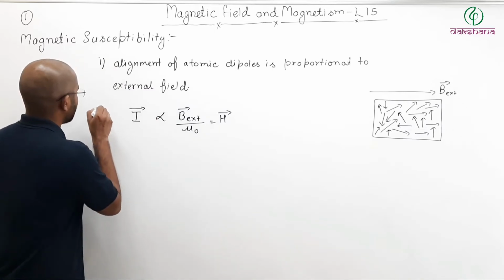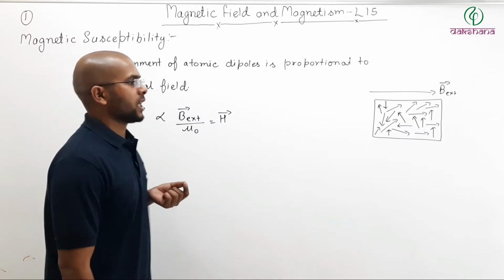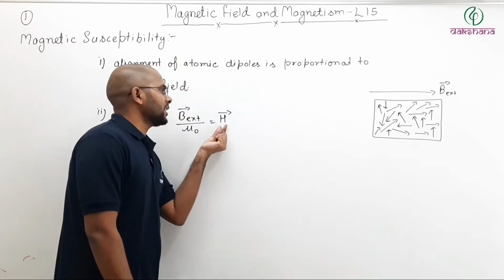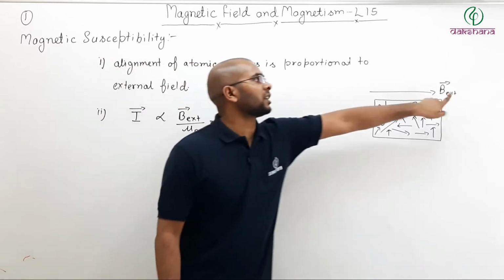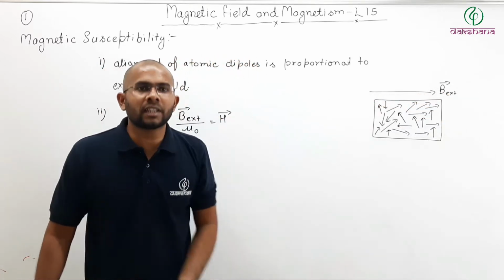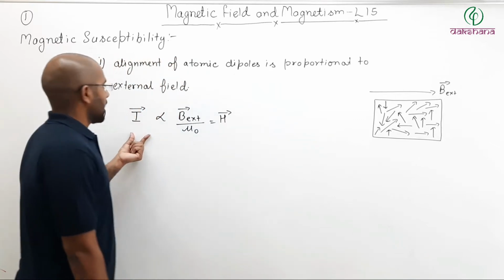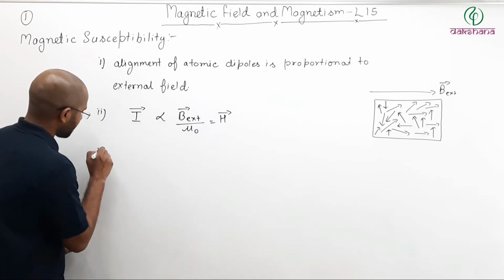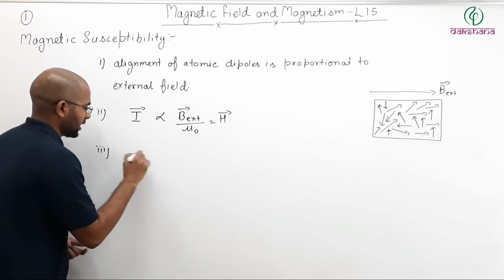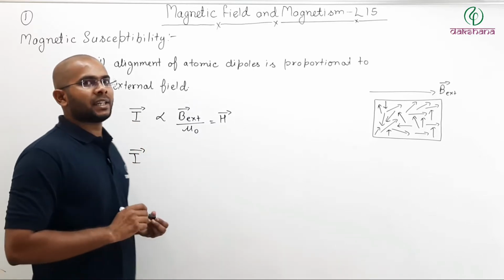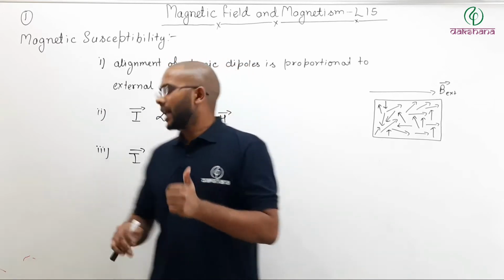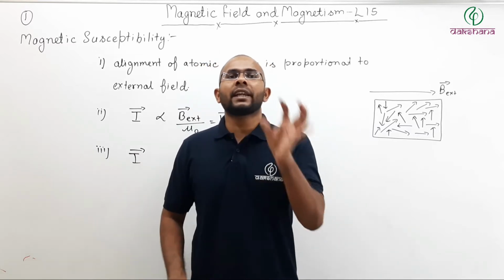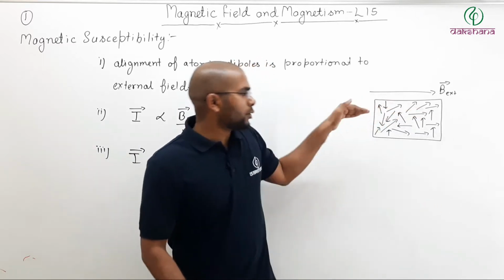So here you can write that as the second point. Now, if I want to remove this proportionality, remember this magnetic intensity vector is defined for the external field that is causing the magnetization. So here I can write the third point, removing the proportionality. I is your magnetization vector, the indicator of degree of alignment, how well those are aligned.